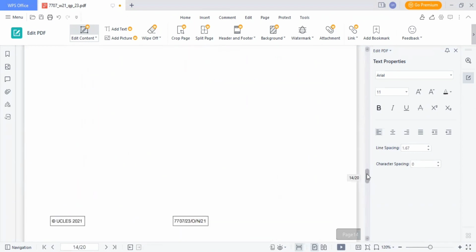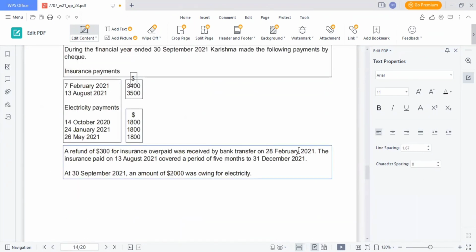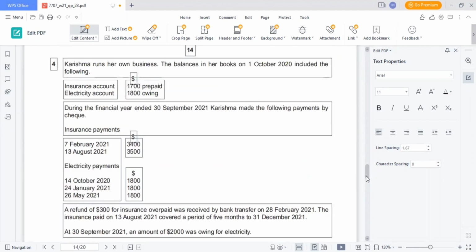electricity account. We have electricity payment on 14 October, 24 January, and 26 May. We have electricity account 1800 owing, balance BD. We have 30 September 2021, an amount of 2000 was owing for electricity.